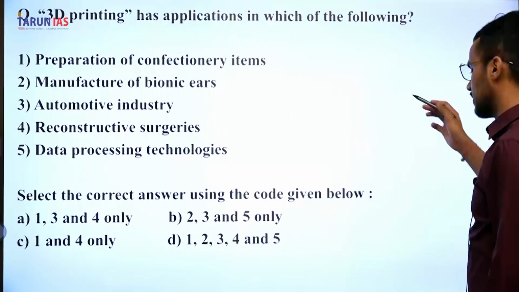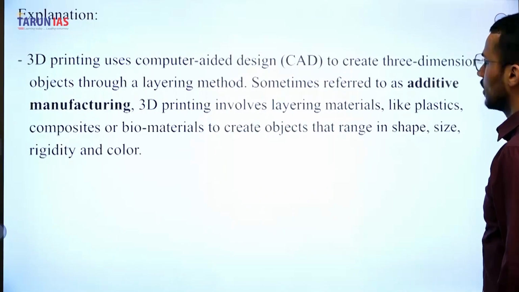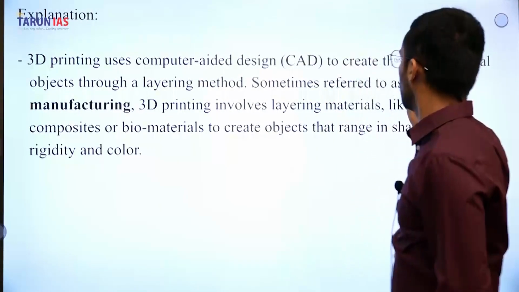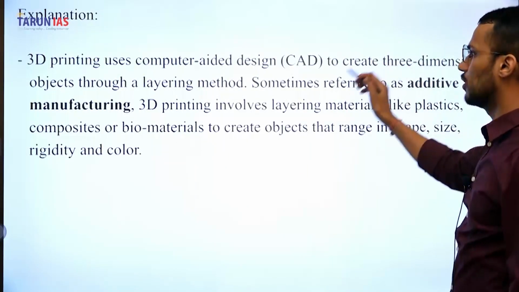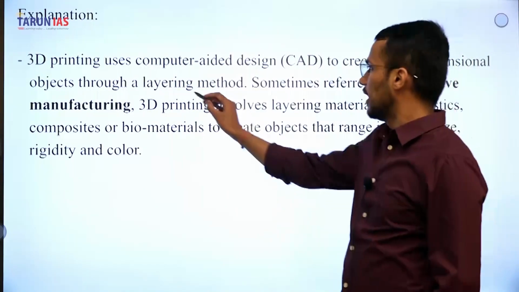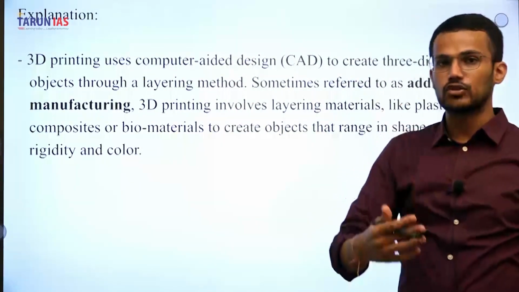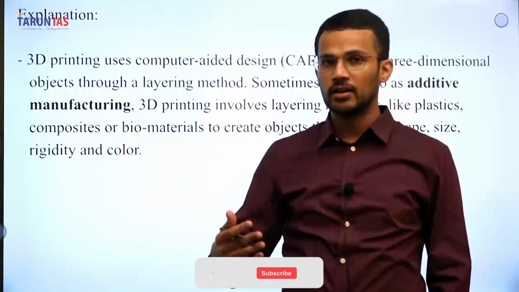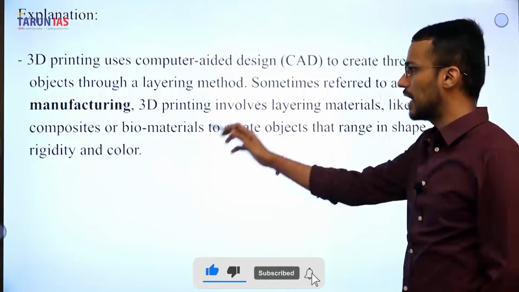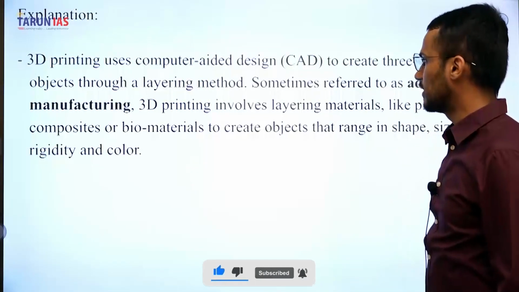Before we discuss this particular question, 3D printing uses computer aided design to create three-dimensional objects through a layering method, that means the layers of raw material are laid one over another. Sometimes it is also referred to as additive manufacturing.